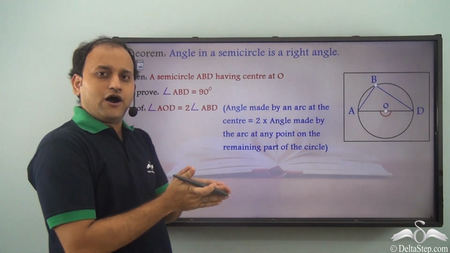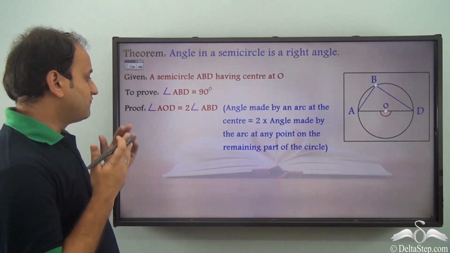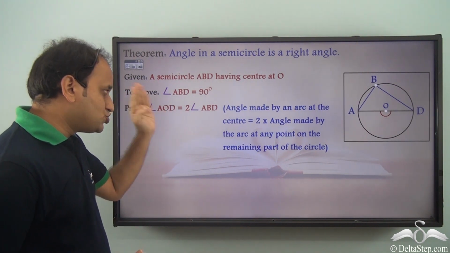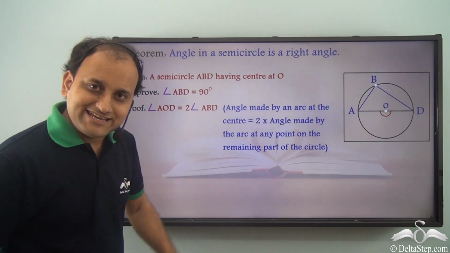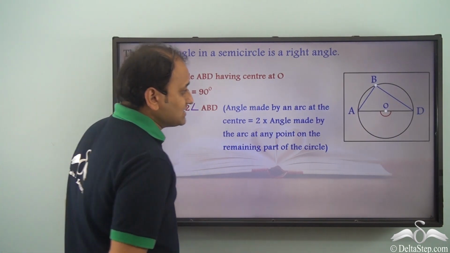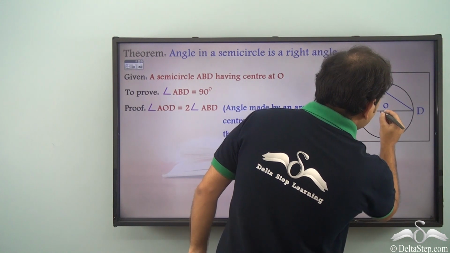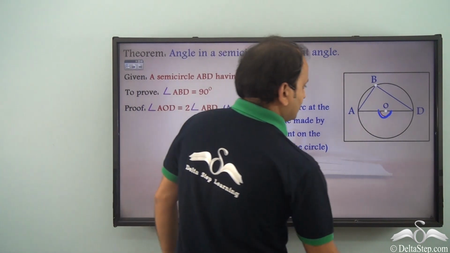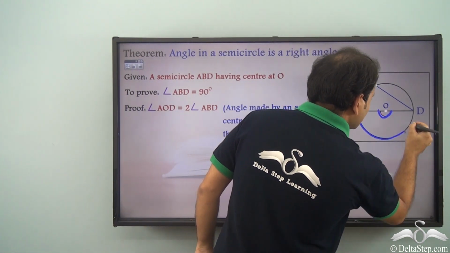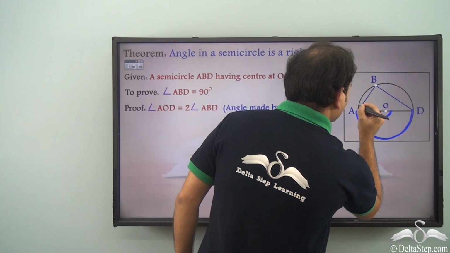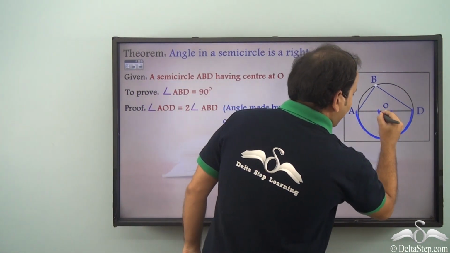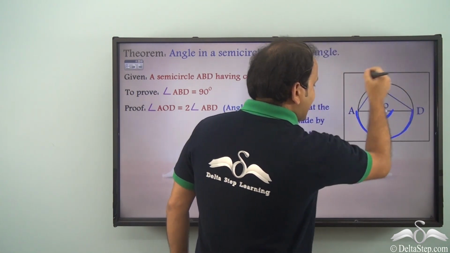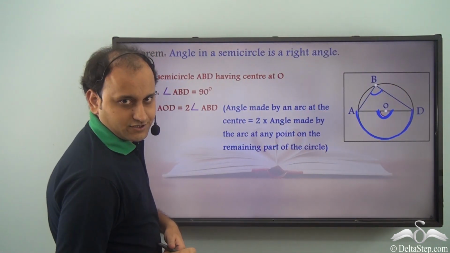So first of all, what do we consider? We consider the fact that angle AOD is equal to 2 into angle ABD. Why do we say so? Because let's see, this is angle AOD. Now when we talk about this particular arc here, then it subtends angle AOD at the center and angle ABD at the remaining part of the circle.